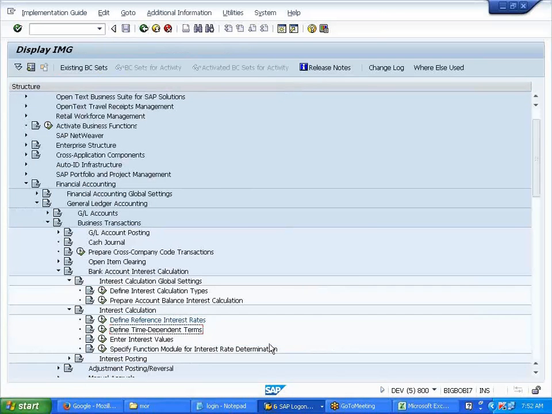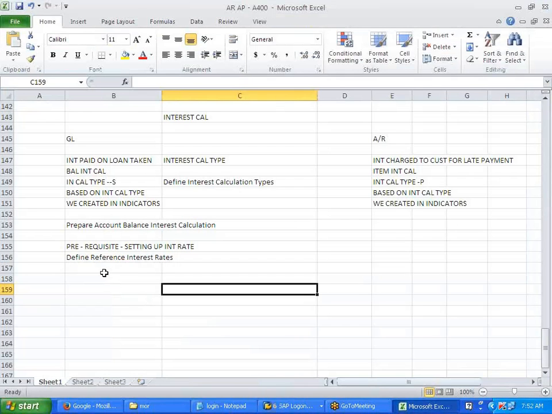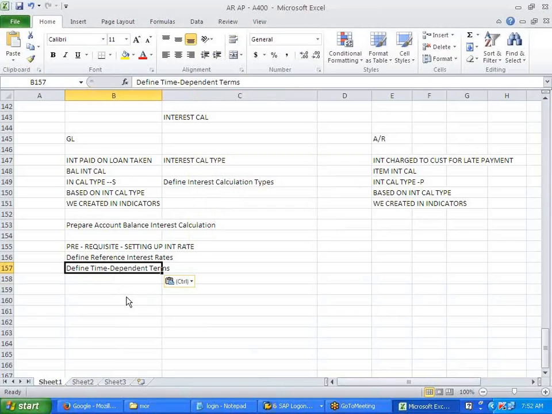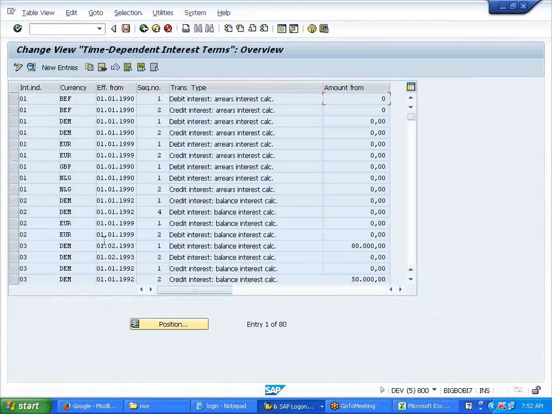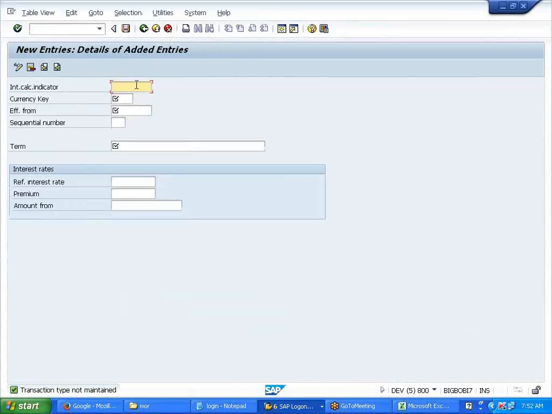Next, define time dependent terms. Here you are telling from what date this interest rate is applicable. So I need to call back my interest indicator AD. See, everything is assigned to AD. Indicator, USD, effective from. When is this effective from?